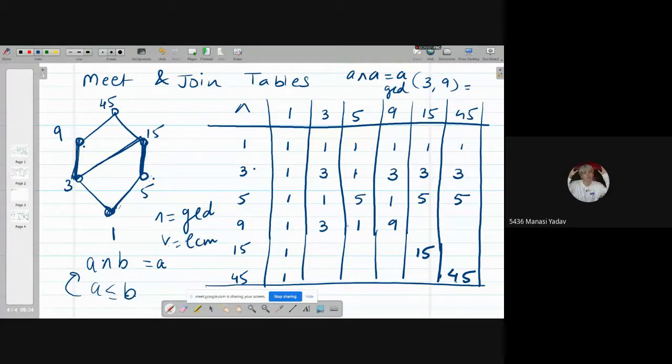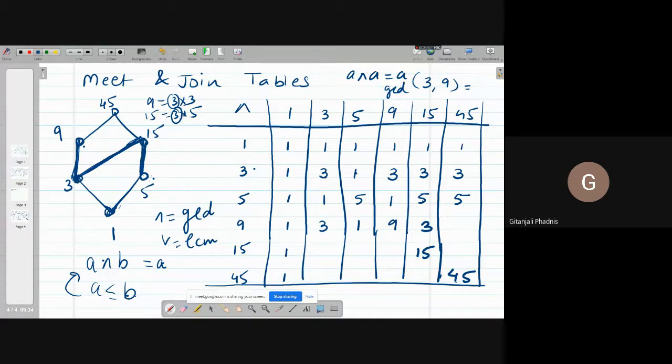9 and 15 now, are they comparable? No, ma'am. Not comparable, but their common lower bounds are 1 and 3. So what is GCD of 9 and 15? 3. 9 can be written as 3 into 3, 15 can be written as 3 into 5. So their GCD is 3. You can see they are meeting at 3.